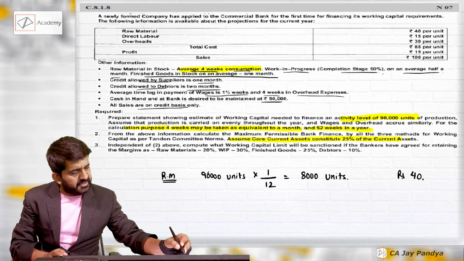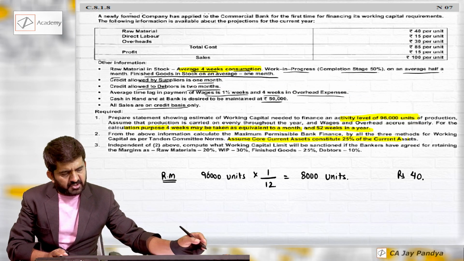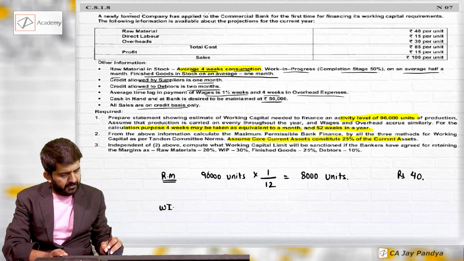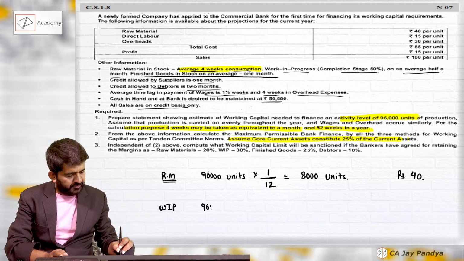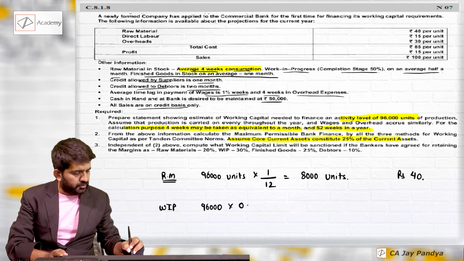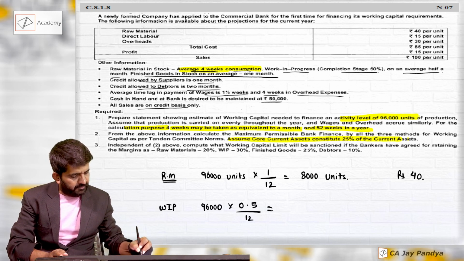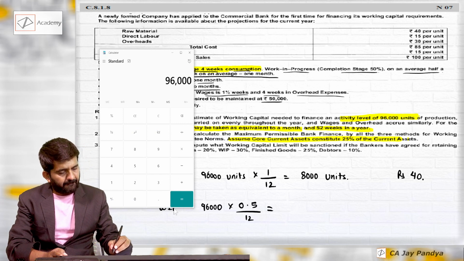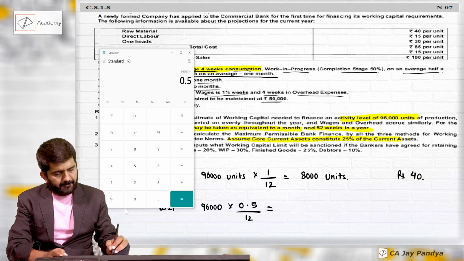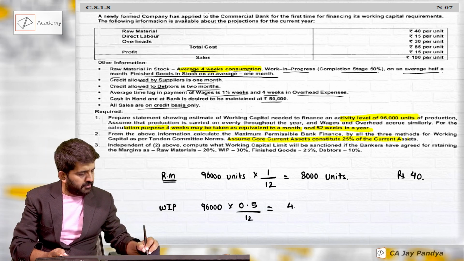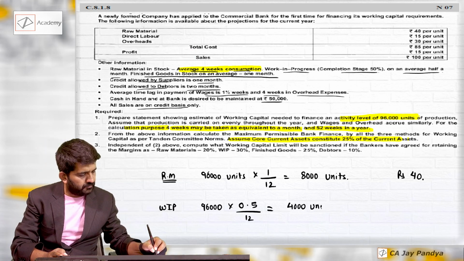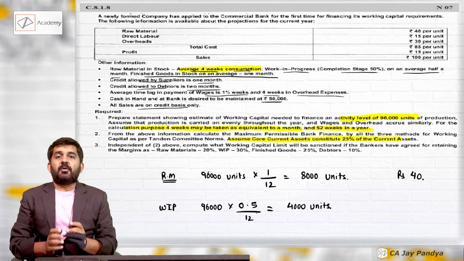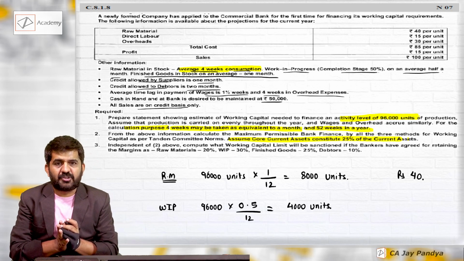Work in progress, completion stage 50 on an average half a month. WIP: 96,000 into 0.5 divided by 12, 4,000 units. What will be rate applicable? Please try to concentrate.